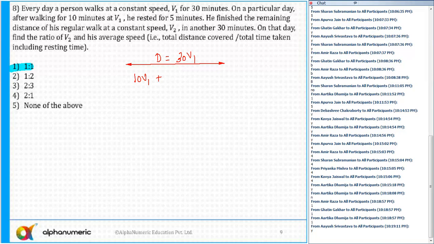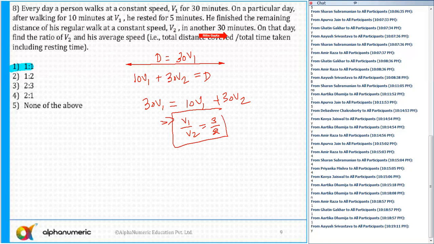Plus, he finished the remaining distance of his regular walk at a constant speed V2 in another 30 minutes, so 30 V2. This is also distance, so both the distances are equal. So I'll say 30 V1 is equal to 10 V1 plus 30 V2. So from here you get the ratio V1 by V2 equal to 3:2. On that day, find the ratio of V2 and his average speed.